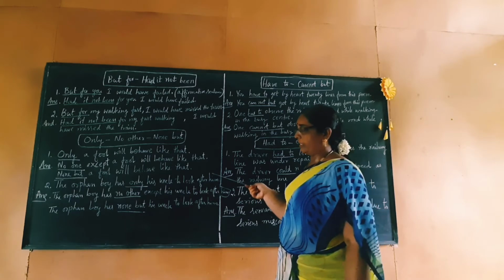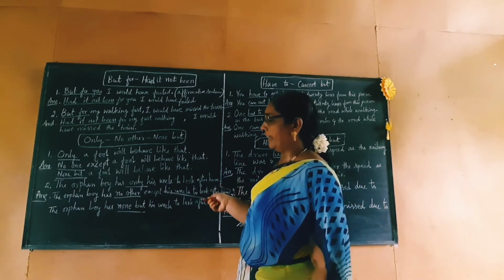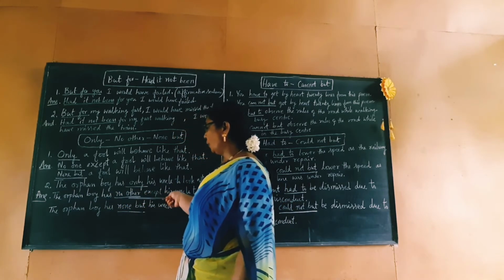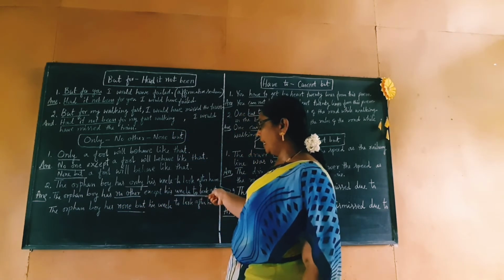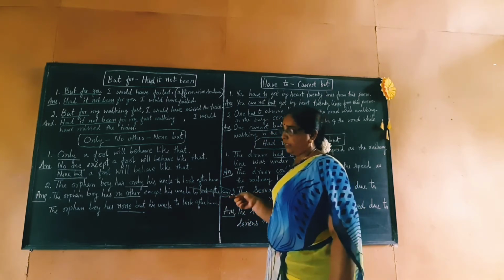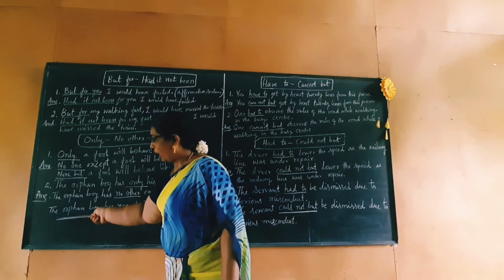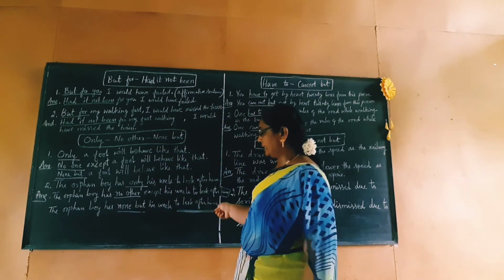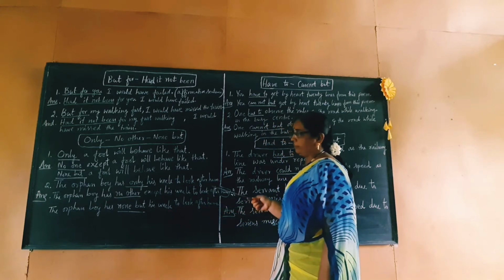This is affirmative. Now let us see the negative. The orphan boy has no other except his uncle to look after him. Another one: The orphan boy has none but his uncle to look after him.